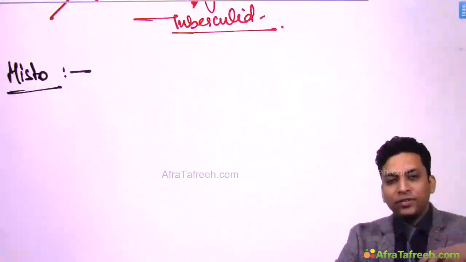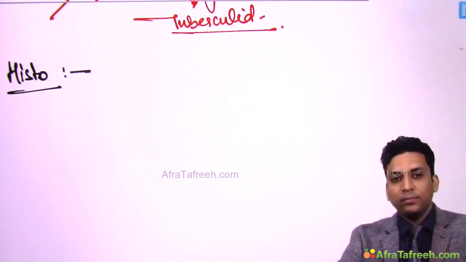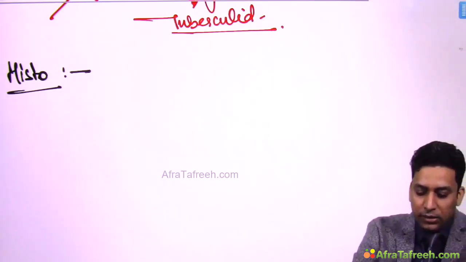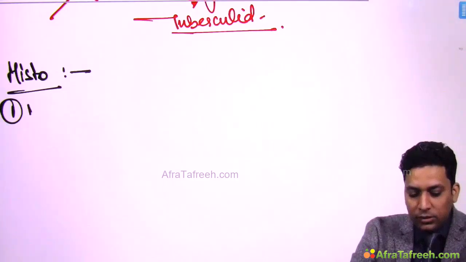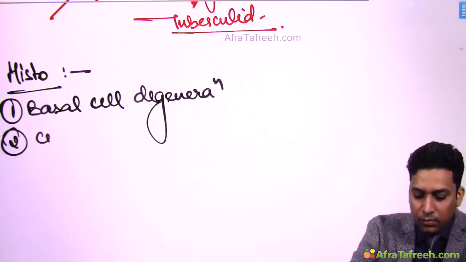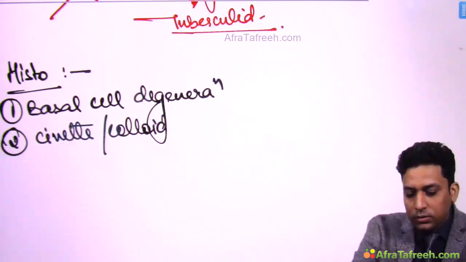Now, if you take a biopsy from these lesions, you will get so many histological changes, and these histological changes of lichen planus are important. So, let us note down all the histological changes which might be seen. First one is basal cell degeneration, Civatte bodies or colloid bodies.